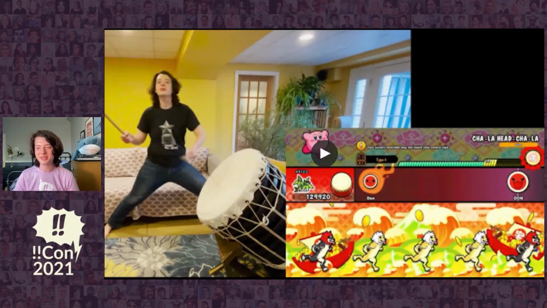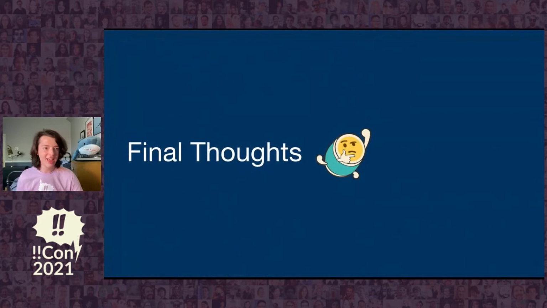I love those corgis. So if any of you play Taiko, please don't mention my terrible form to everyone else. Hopefully we can keep that a secret between us. Anyway, this works surprisingly well without a lot of tweaking. I think it was helped a lot by this game being designed for motion controls. So it's pretty lenient with double hits or hits that are too early or too late, which I guess I accidentally took advantage of.